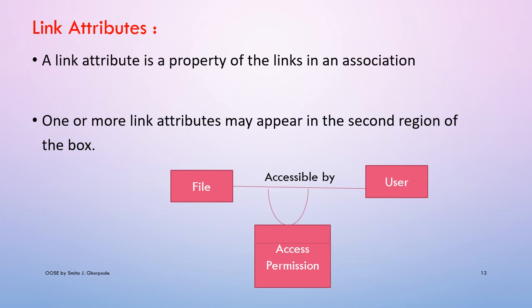Again I repeat, File is one class, and User is another class, and their association is shown by accessible by, meaning file is accessible by user, but that user should have access permission to access that particular file. So in this example, access permission is a link attribute and it is joined to the association line here. Okay, this is a link attribute.